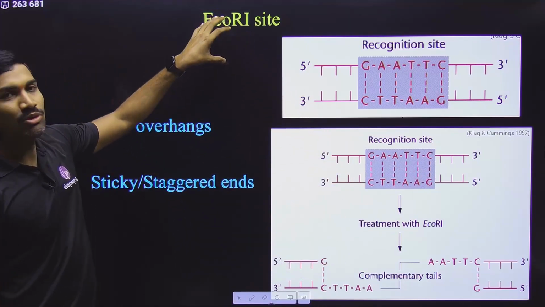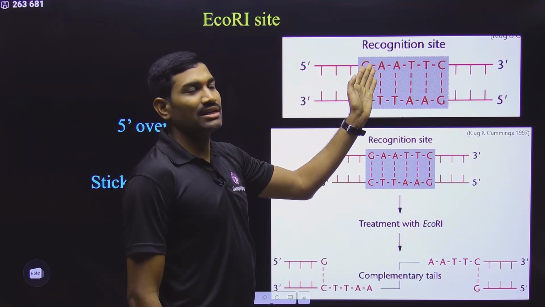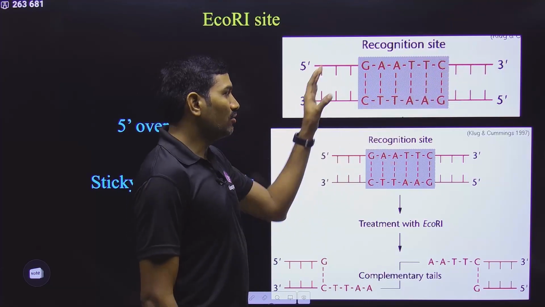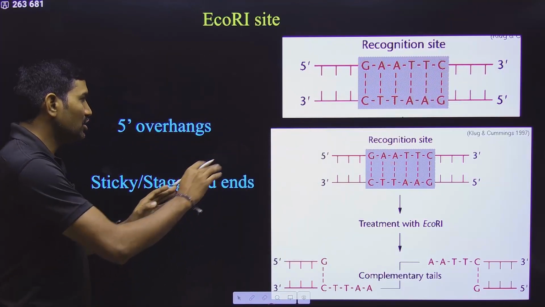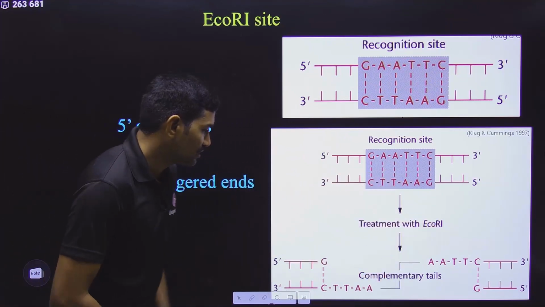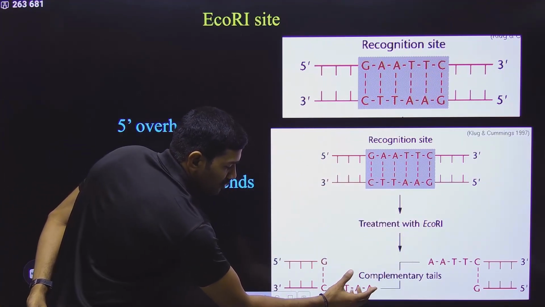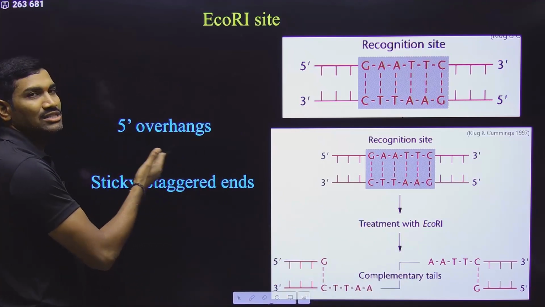And here we are talking about EcoRI restriction endonuclease, which recognizes 5' GAATTC 3', and it cuts exactly between G and A. Understood or not? So in this way it is producing this structure. If you see, for this one it is 3', so this side it is 5', and these 4 nucleotides are single strands and they are hanging here. That's why they are called overhangs.